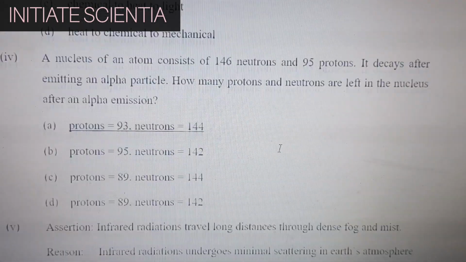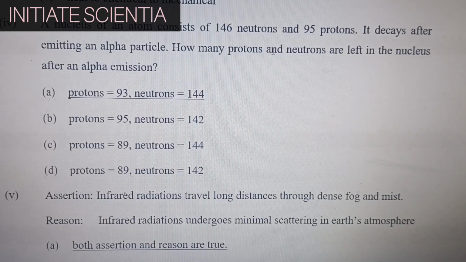A nucleus of an atom consists of 146 neutrons and 95 protons. It decays after emitting an alpha particle. How many protons and neutrons are left in the nucleus after an alpha emission? Protons will be 93, neutrons is 144.